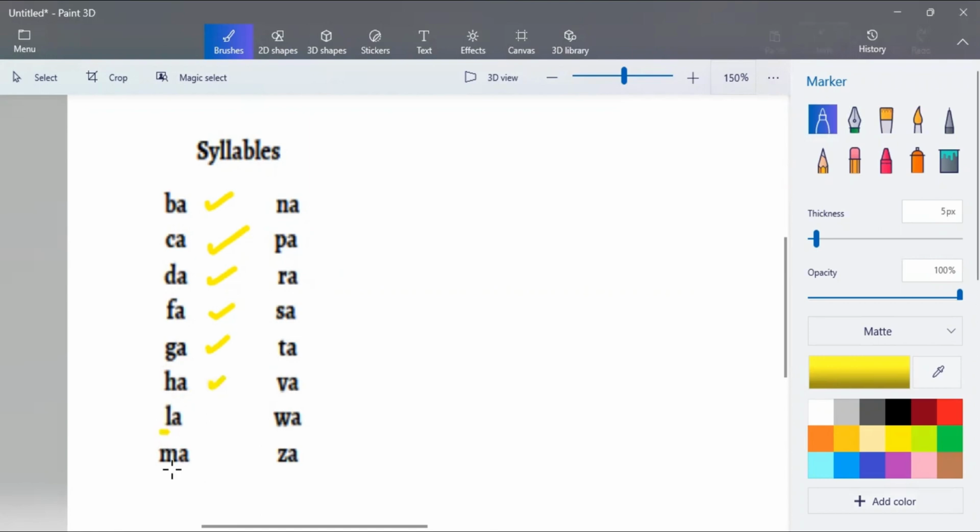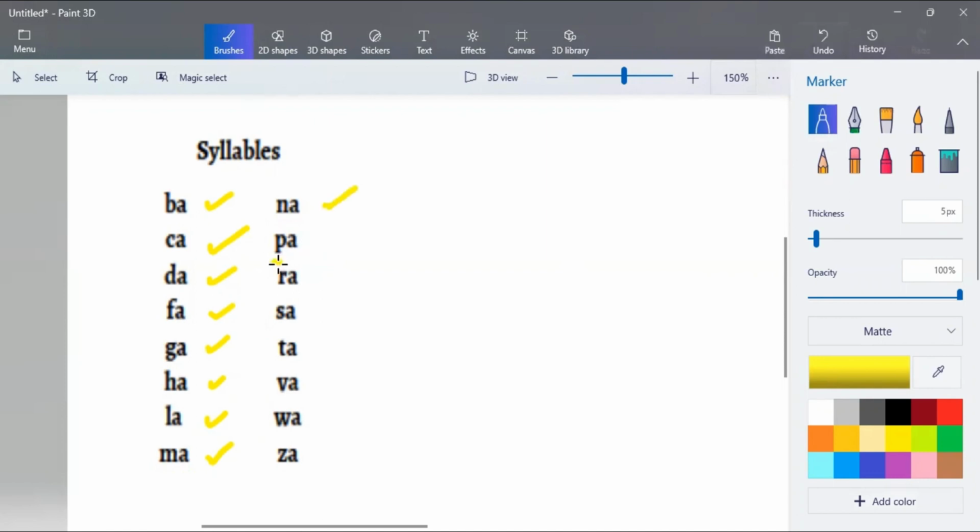Letter L. What is the sound? L. L, A. La. Wow, it's la. Nice. How about this one? M, A. Ma. Good job, it's ma. How about this one? Letter N. N, A. Na. Good. Na.